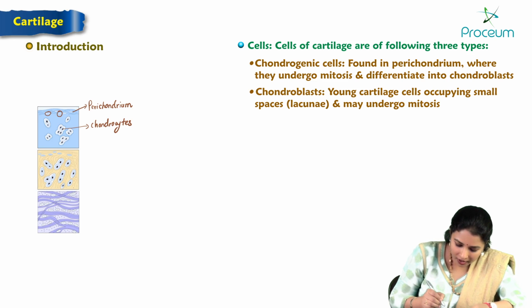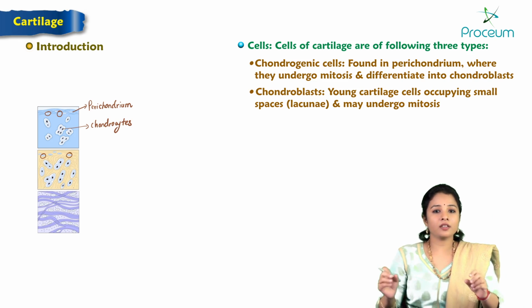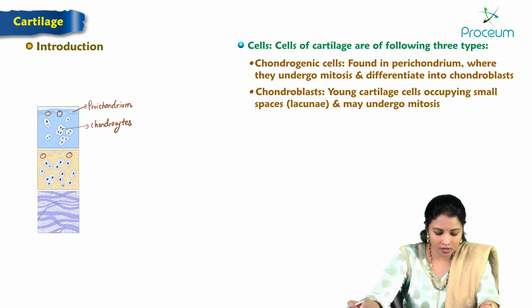So the chondroblasts are present beneath here. Next to the perichondrium, they are the smaller types of cells which may undergo mitosis.